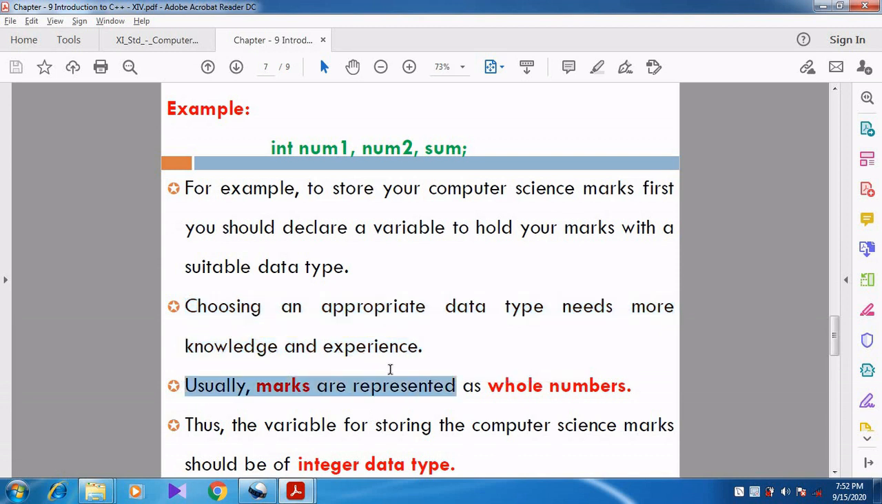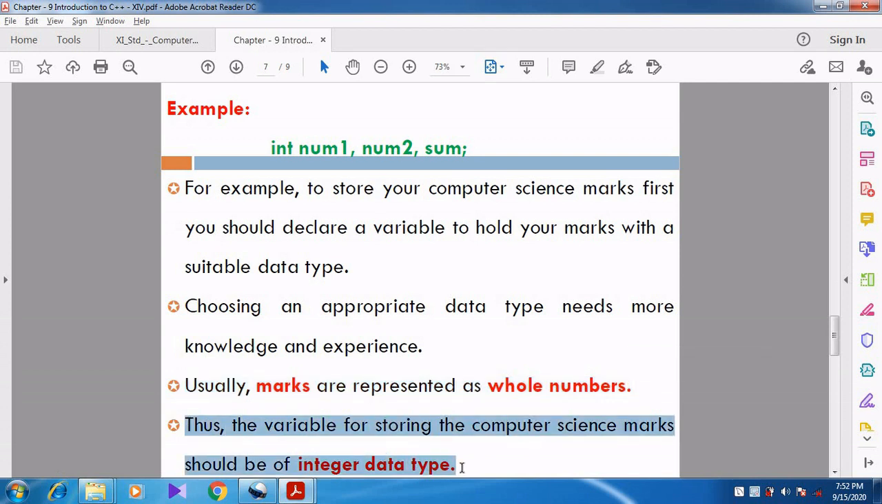Usually marks are represented in whole numbers. So first itself I told you, if your mark is a whole number, then there is no problem. Sir, there are no fractional numbers in my marks. So we can give it as integer, no problem. Usually marks are represented as whole numbers. Thus the variable for storing the computer science mark should be of integer data type.